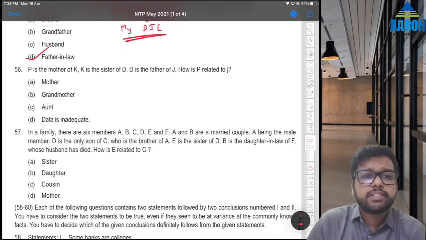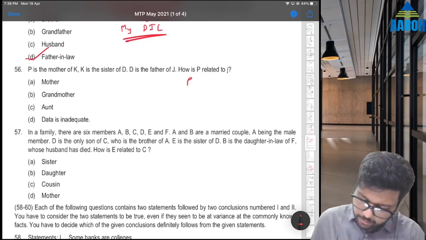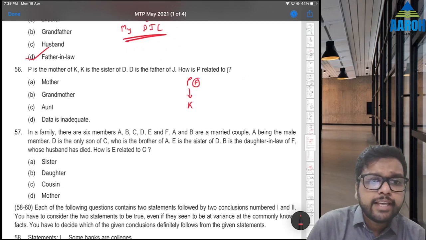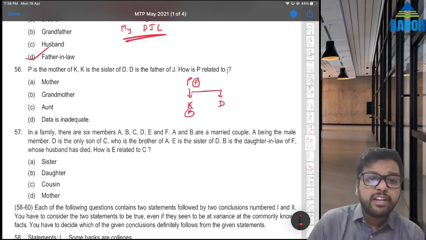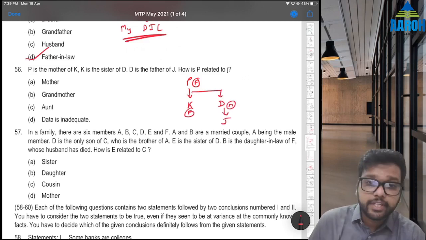Next, P is the mother of K. K is the sister of D. Let's draw. P is the mother of K, that means P is female. K is sister of D, that means K is female. D is father of J, that means D is male and father of J.